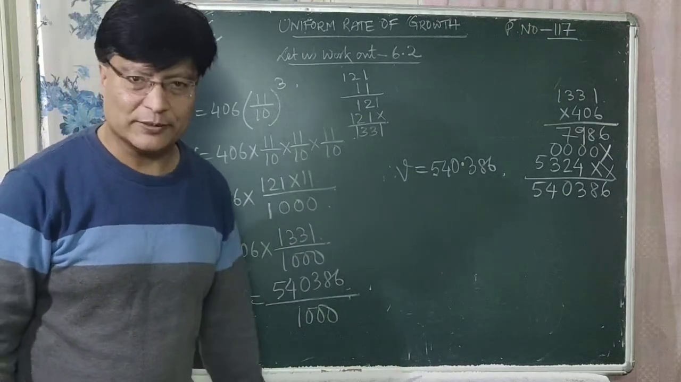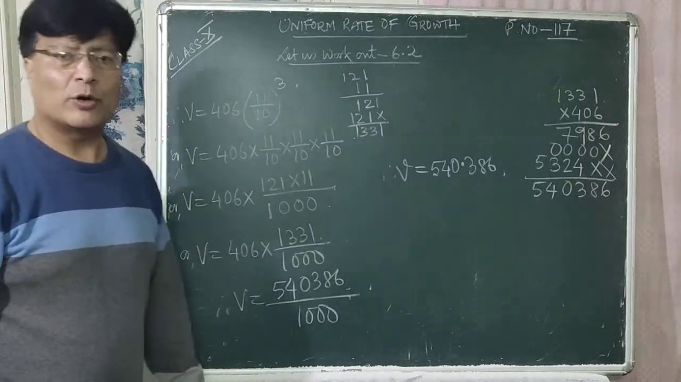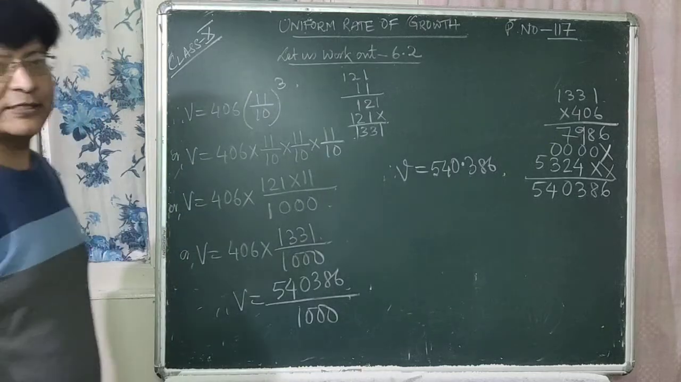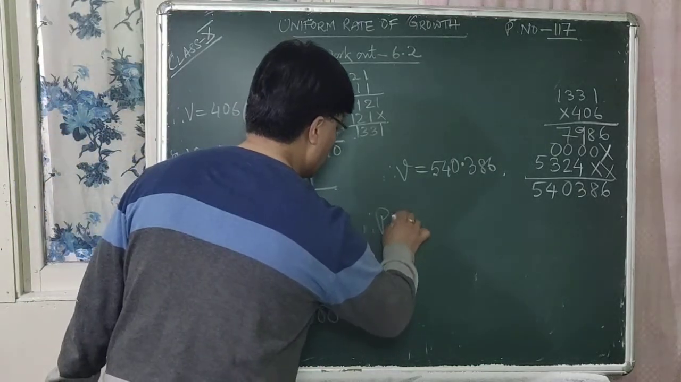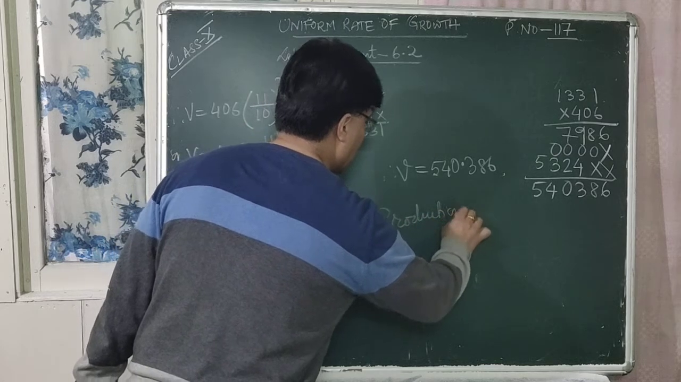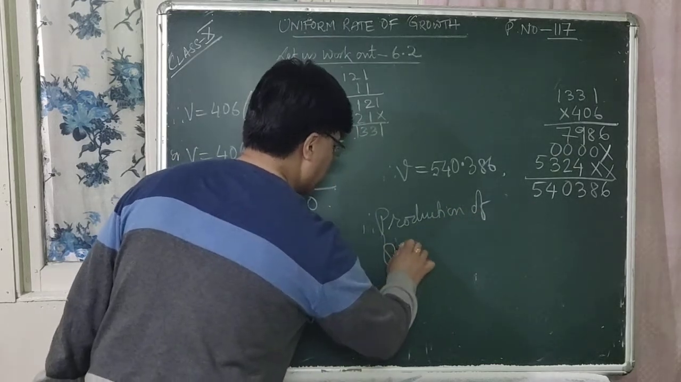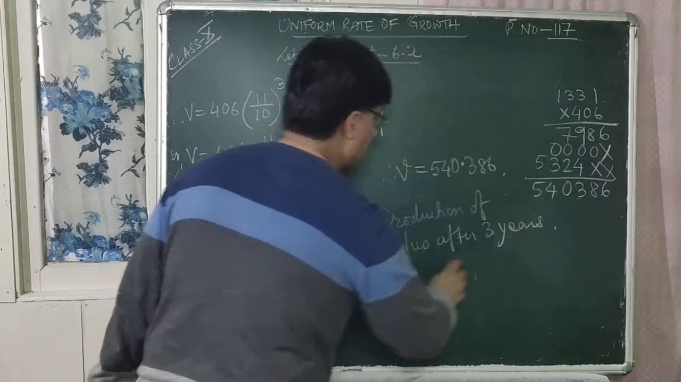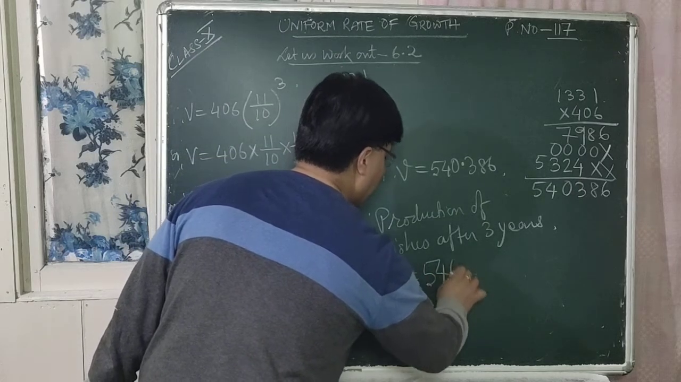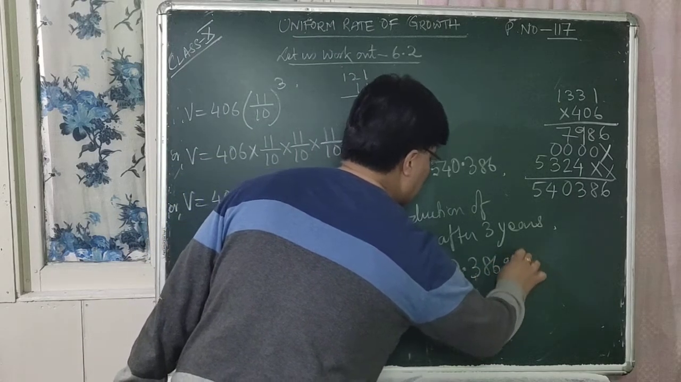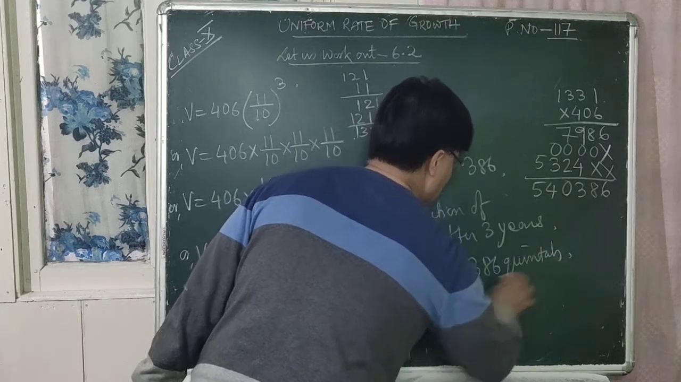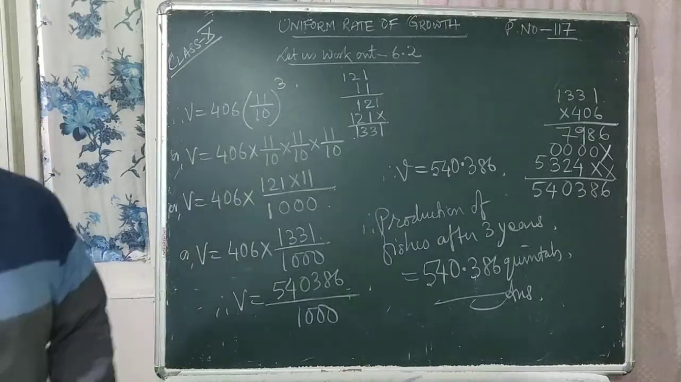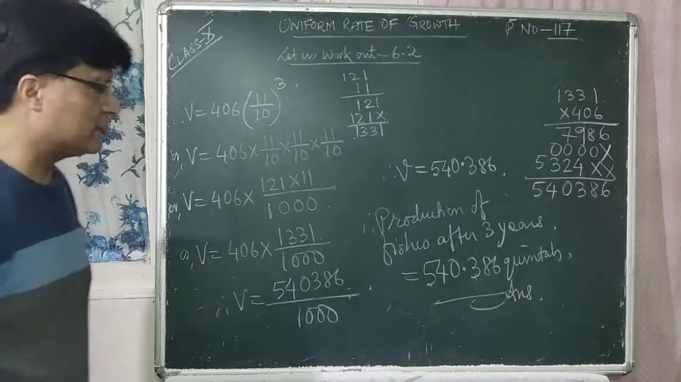So this is the answer. Okay? So what is the production of fishes after 3 years? It is 540.386. Therefore, production of fishes after 3 years is equal to 540.386 quintals. So this is the final answer. So you can copy it. Now we'll do the next question, right?